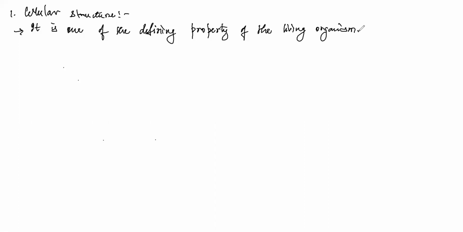So as I said, each living being or organism is formed of one or more cells.